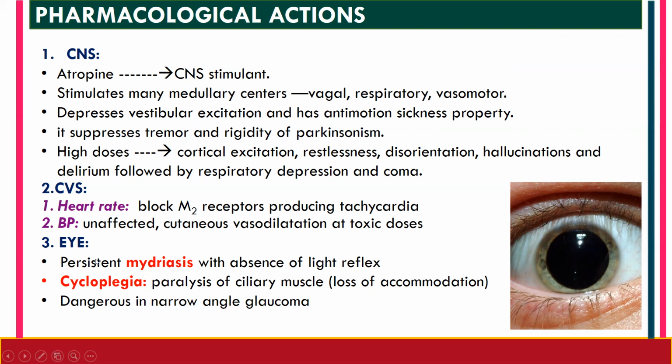And the eye: when you apply atropine topically on the eye, it may produce persistent mydriasis, that is dilation of the pupil with absence of light reflex. Next, it may also cause cycloplegia, that is paralysis of the ciliary muscle, which further leads to loss of accommodation. So the person is going to have blurry near vision. And that is why it is very dangerous to use atropine in a person suffering from narrow angle glaucoma.